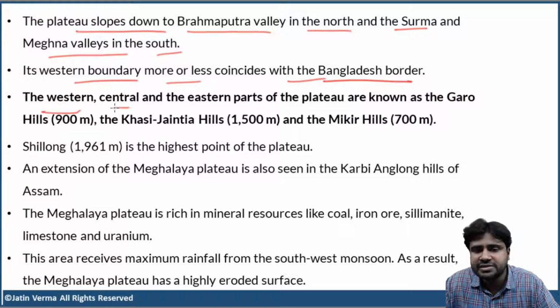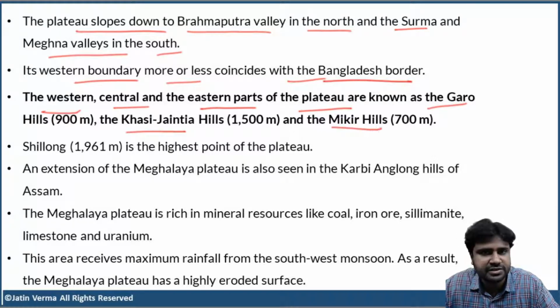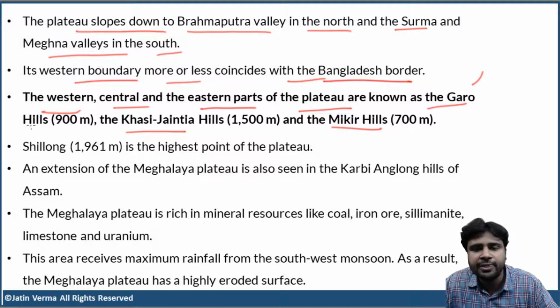The western, central, and eastern parts of the plateau are known as the Garo, Khasi Jaintia, and Mikir Hills. Do you remember we have discussed Garo and Khasi Jaintia Hills? We understood their locations while discussing Purvanchal. So the western, central, and eastern parts of the Meghalaya Plateau are the Garo Hills, Khasi Jaintia Hills, and the Mikir Hills. This point is very, very important, guys. Please keep this in mind.